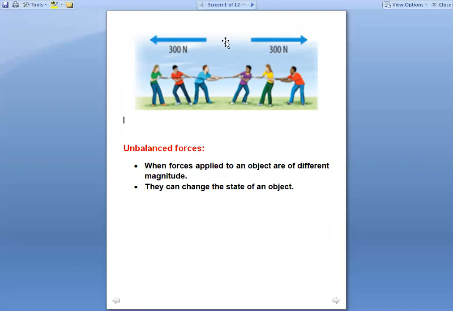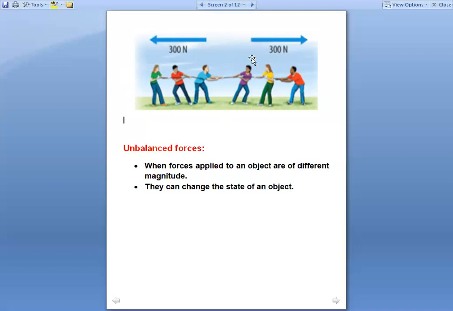These arrows represent the direction of force. Team A is applying force towards left and team B is applying force towards right. So direction of force applied by both teams are opposite to each other.